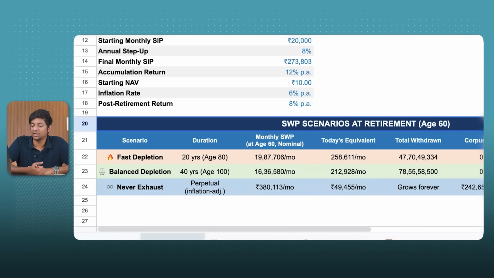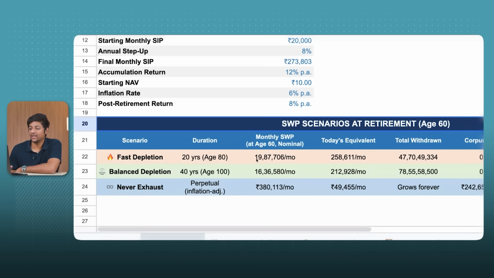Then I said, let's assume that for some reason I'm God's gifted child and I stay alive for 100 years. That means 60 ke baad, another 40 years of staying. So I need to plan, right? Do I have enough money for that? And then I did a third option and said, tell me how I can stay with this money forever, that compounded interest will take care of me, right? That means basically I have to remove less than what I make. Then I can have the money forever. So let's look at all those scenarios.